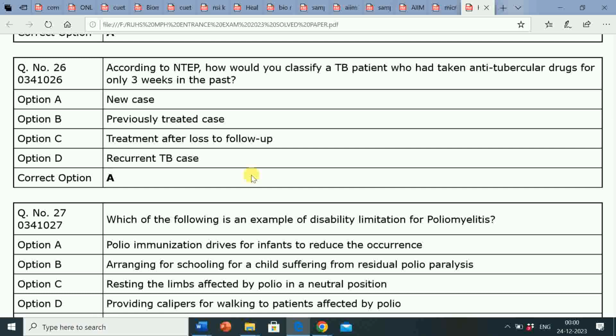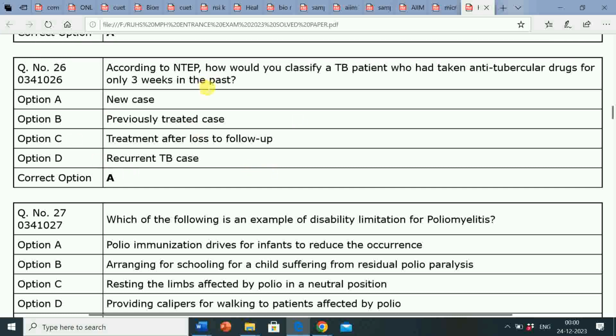So according to NTEP, how would you classify a TB patient who had taken anti-tubercular drugs for only 3 weeks in the past? Option A, new case. Option B, previously treated case. Option C, treatment after loss to follow up. Option D, recurrent TB case. Correct answer is option A, new case.